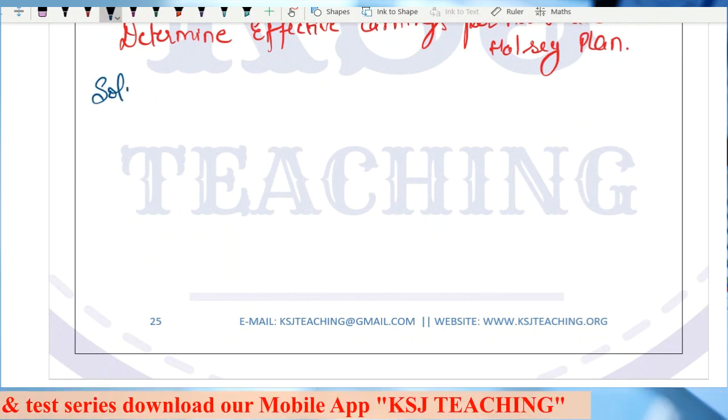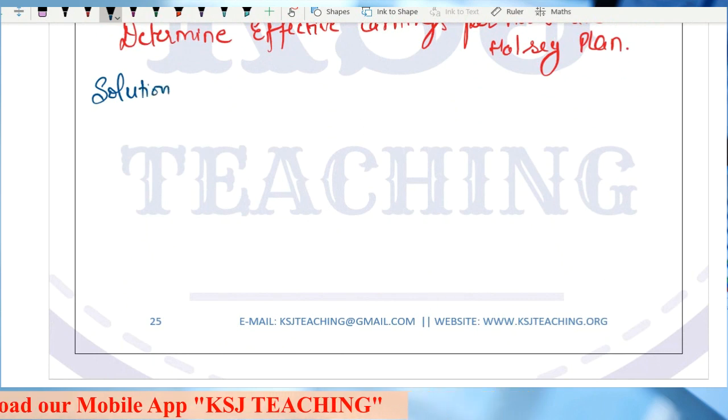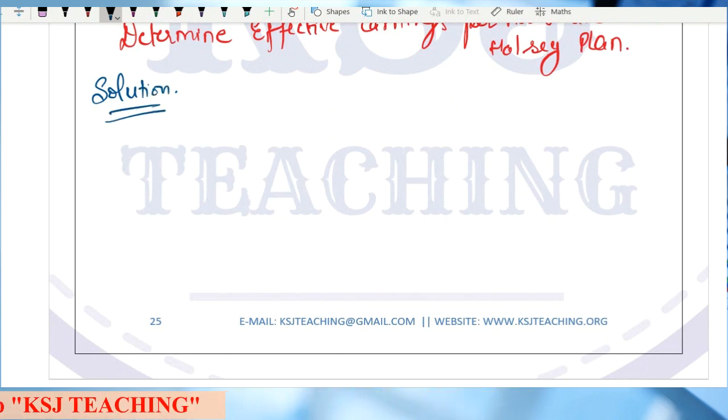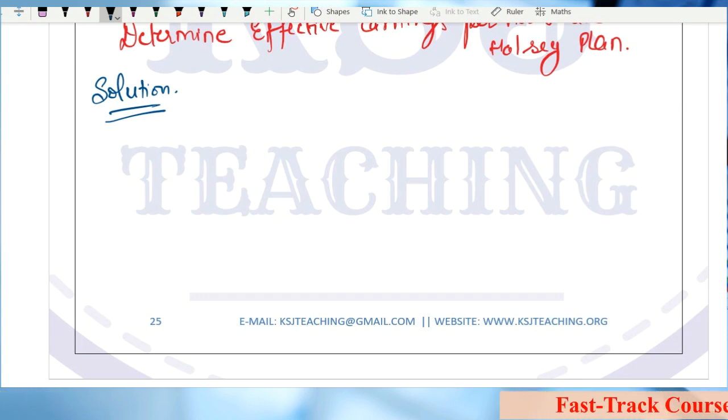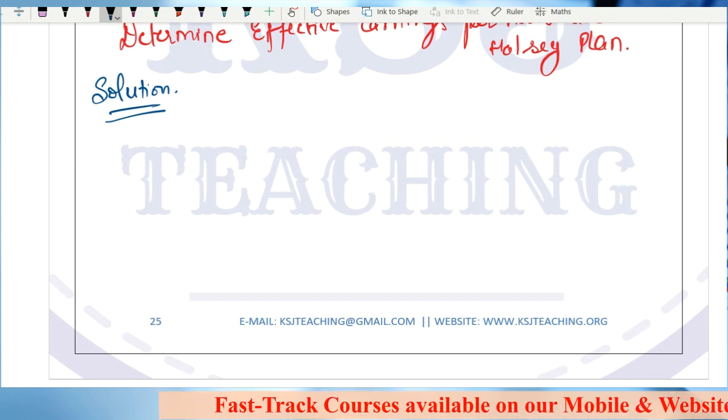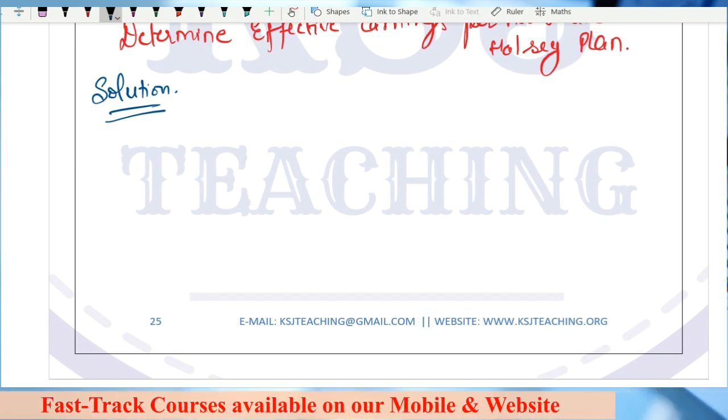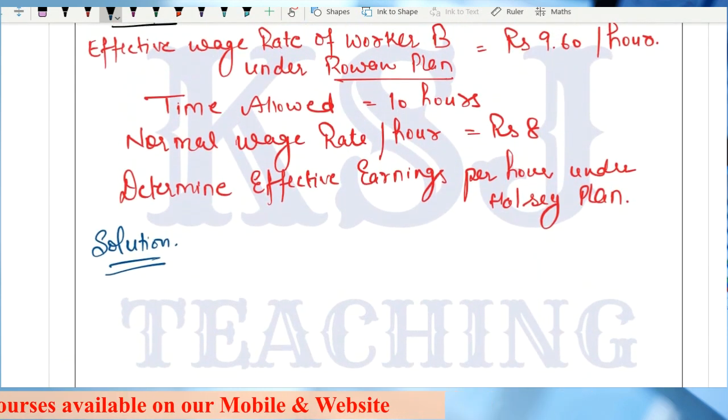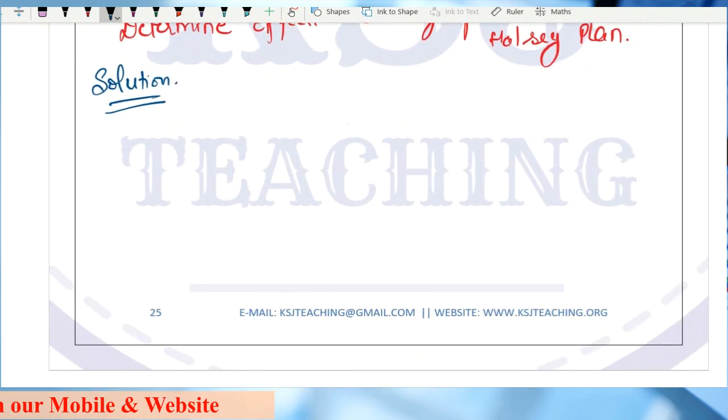Let's see what the solution is for this question. What is given to you? Effective wage rate per hour is given, and total wages is given. Time allowed is given, but is time taken given? No, sir.